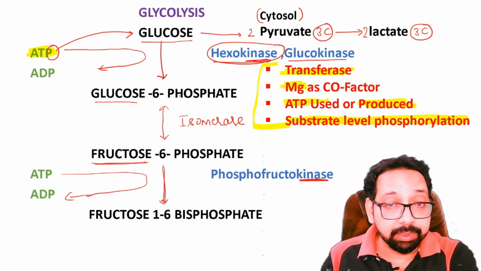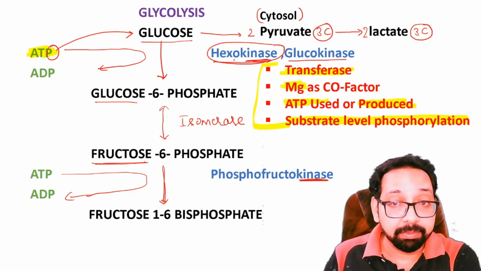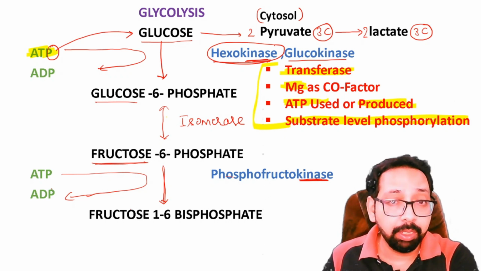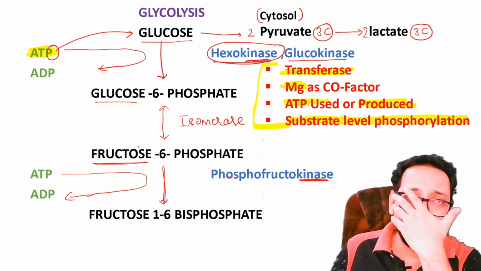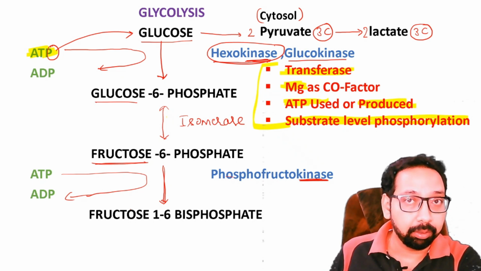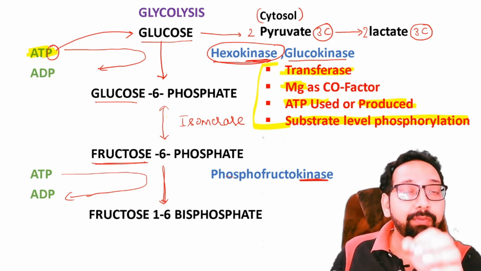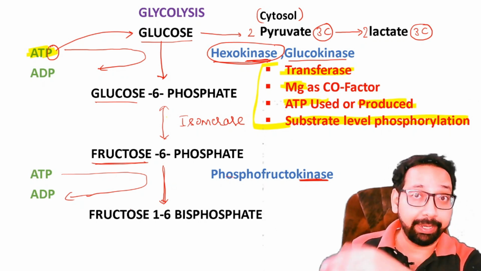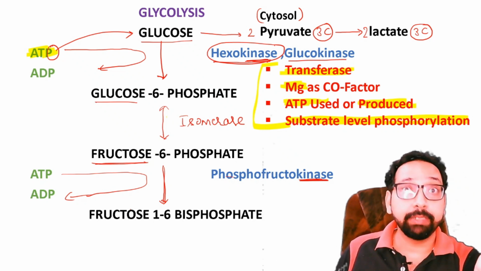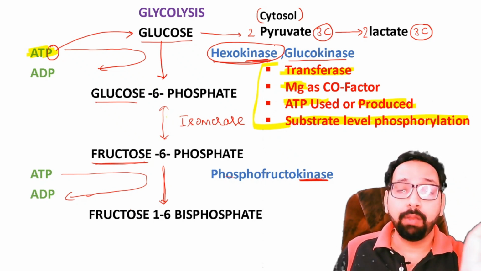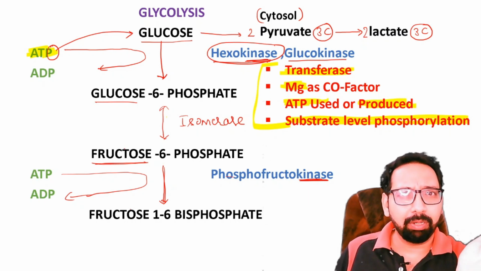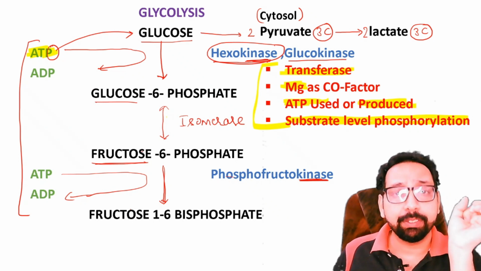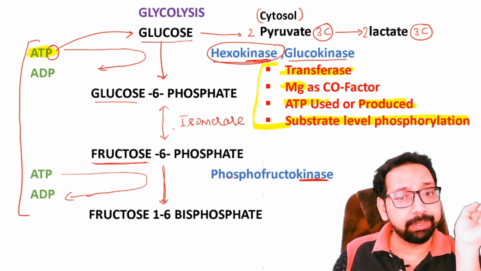Till now in glycolysis we have two irreversible steps, catalyzed by hexokinase and phosphofructokinase, a frequently asked question, and two ATPs are used. Yes, we started glycolysis to produce ATP, but we are utilizing it. What is the reason? Actually, whenever we want to produce energy, every time we have to invest. In beta oxidation of fatty acid, two ATPs are used in the activation of fatty acid. For the time being, we come to glycolysis. In glycolysis, till now we have used 2 ATP. That's why it is called the preparatory phase of glycolysis, and two irreversible steps are there.